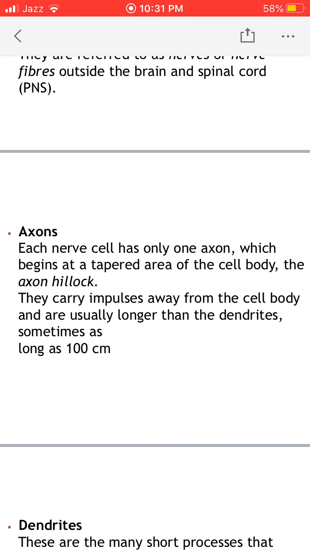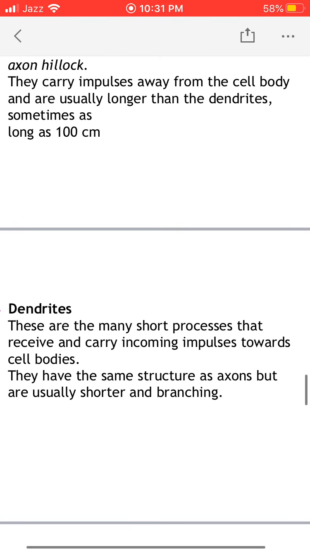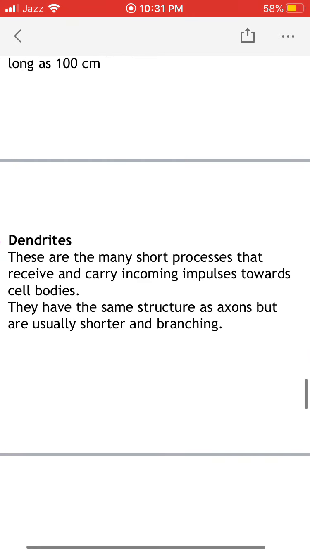Now, axons. Each nerve cell has one axon which begins at a tapered area of the cell body, which is called axon hillock. They carry impulses away from the cell body and are usually longer than the dendrites, sometimes as long as 100 centimeter. Dendrites. These are the many short processes that receive and carry incoming impulses towards the cell body. They have the same structure as axons but are usually shorter and branching.